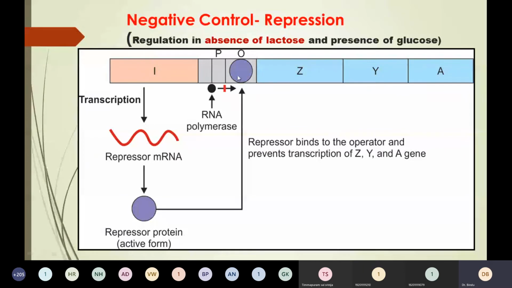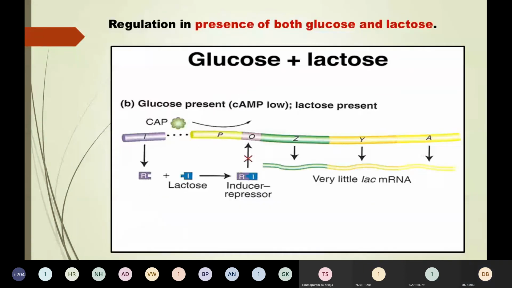Repressor protein goes and binds to the operator site, and in the cap site, CRP is not bound. So the operator site has repressor protein, and the cap site is empty. So these two are taking place. There is no expression of gene.